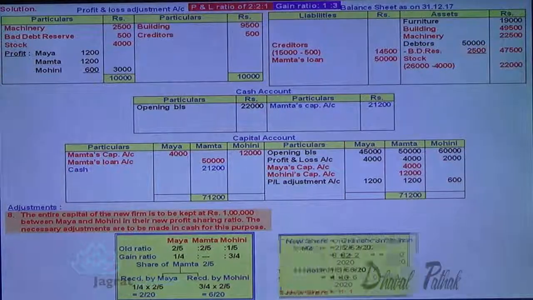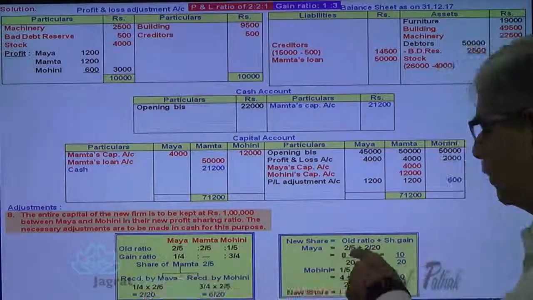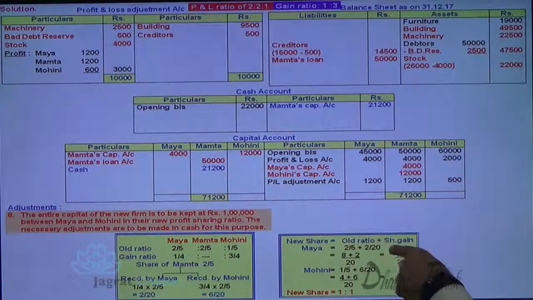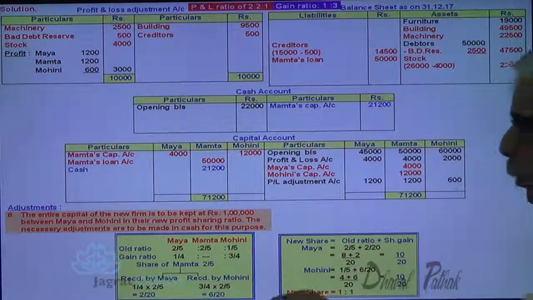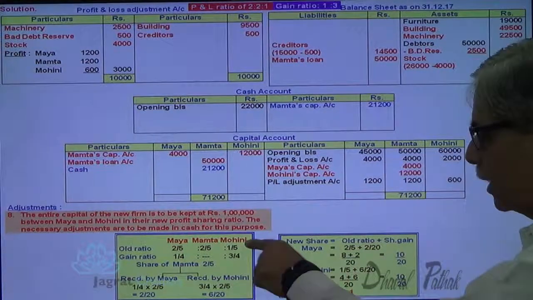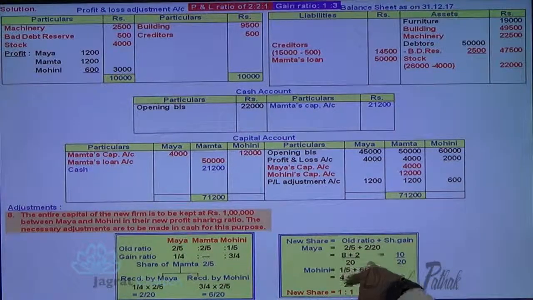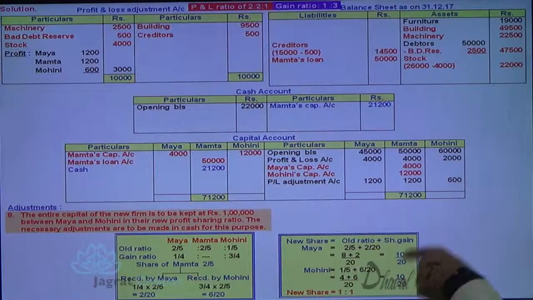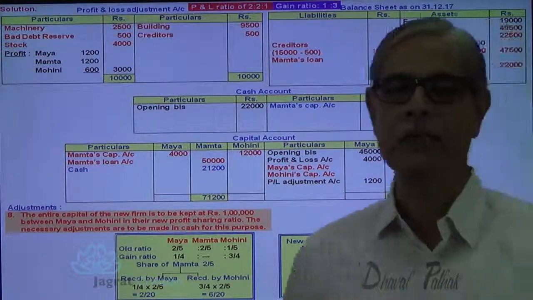Now if I want to find out the new profit sharing ratio, Maya's old share 2/5 plus 2/20. So 8/20 plus 2/20, 10/20. And Mohini's old share was 1/5, 1/5 plus 6/20. So 5 fours are 20, 4 plus 6, 10/20. 1:1 is the new profit sharing ratio. So this is how new profit sharing ratio is worked out.